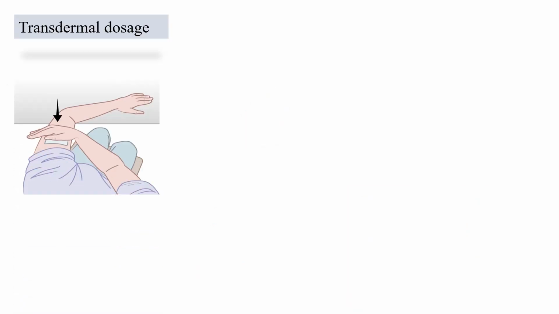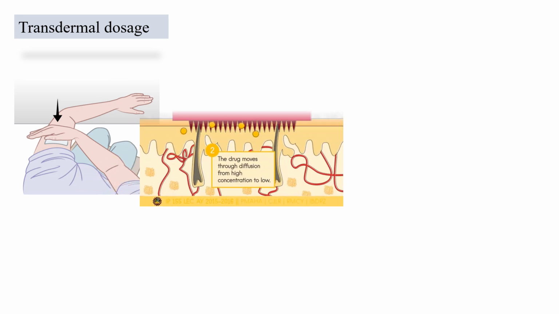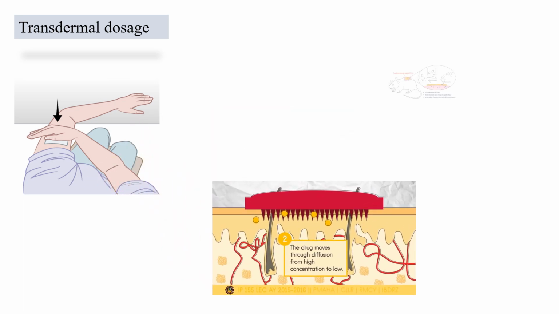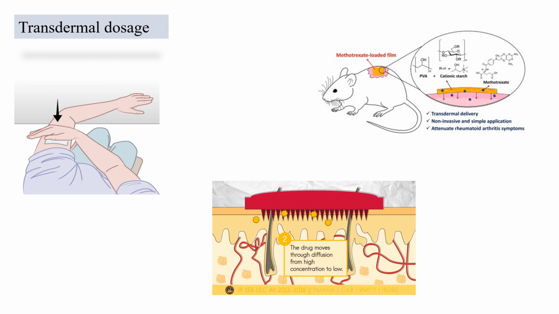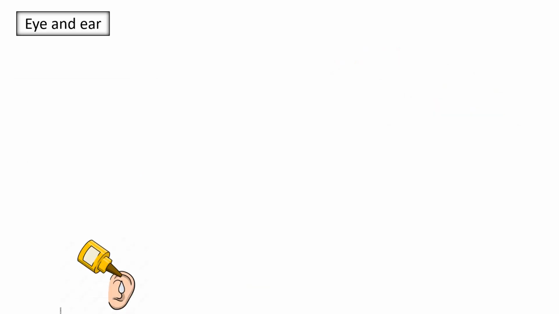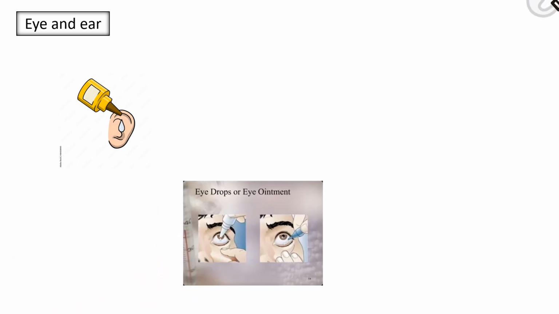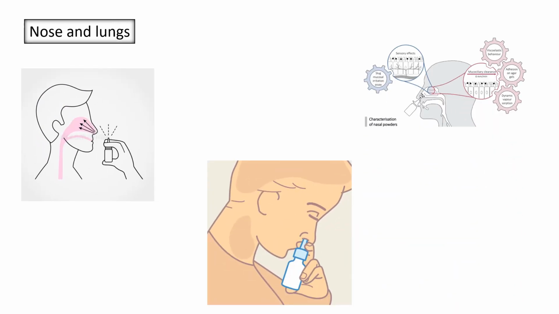Transdermal dosage. The drug is administered in the form of patch or ointment that delivers the drug into the circulation for systemic effect, absorption of drug through skin, ear or eye. Solutions, suspensions and ointments are used. For nose and lungs, sprays and powder are being used.